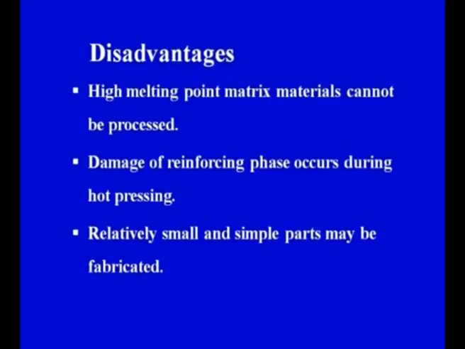Next point on your screen is that relatively small and simple parts can be fabricated. So you can see the last stage of the processing technique is the hot pressing, and in hot pressing, in order to get a uniform pressure, we need to design the parts made by the slurry impregnation process to be simpler in nature. If the parts are very complex or of very large size, then the pressure requirements would also increase for large sized parts. So relatively small and simple parts can be fabricated using this particular process.